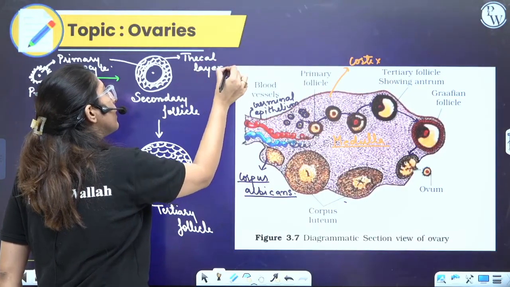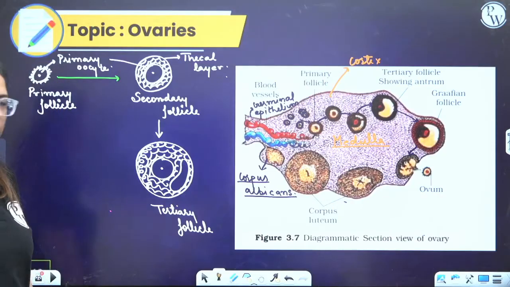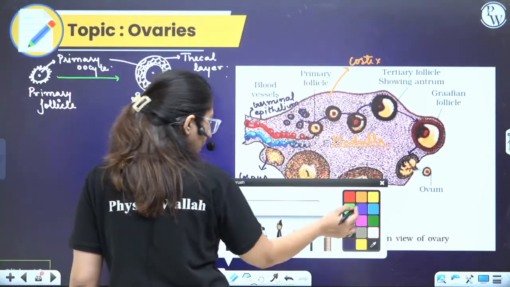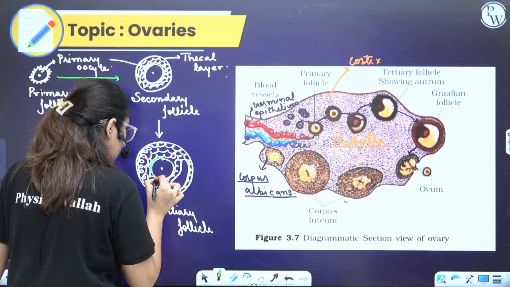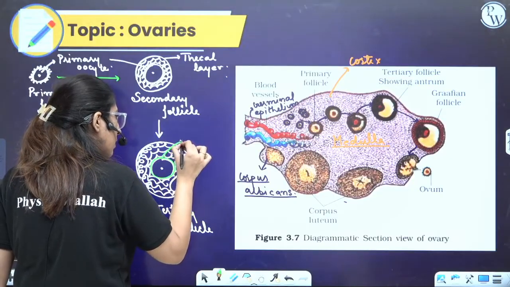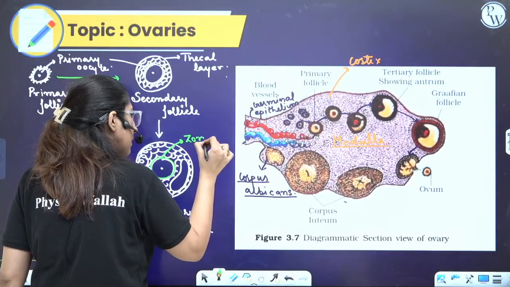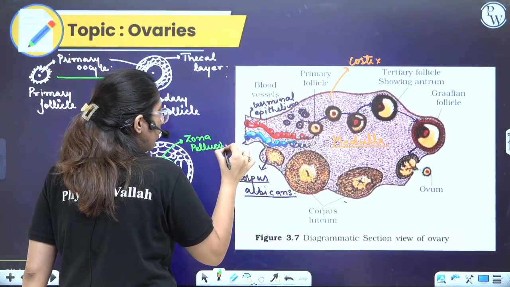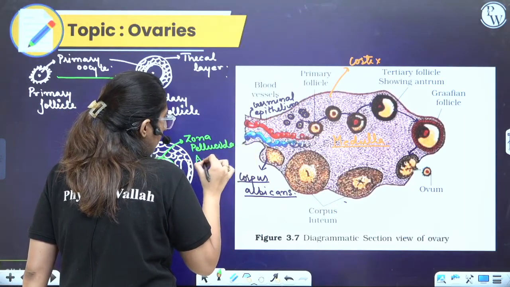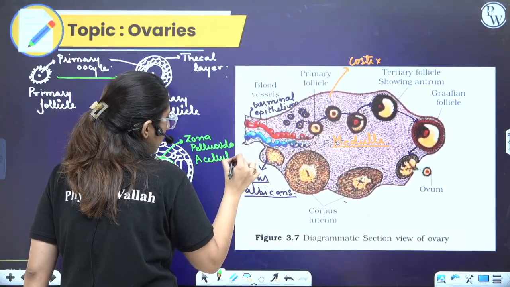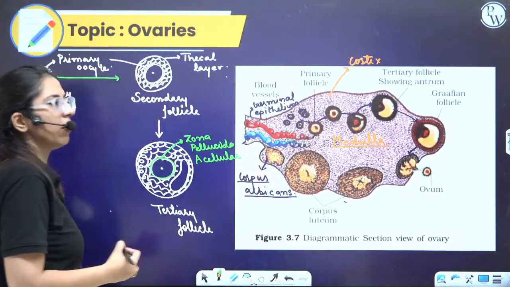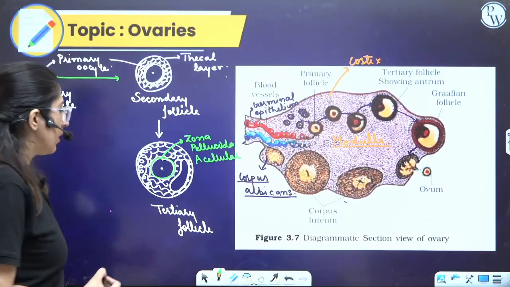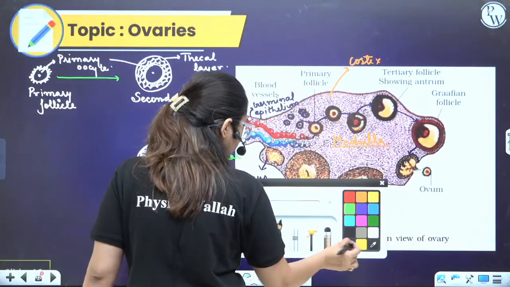Here, if you look at the structure, the ZP, that is the zona pellucida, starts. Zona pellucida is an acellular layer. Clear? It is made up of glycoprotein.